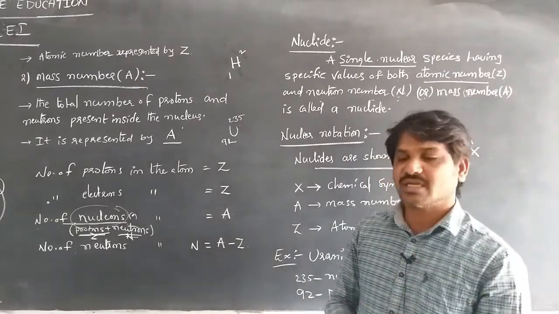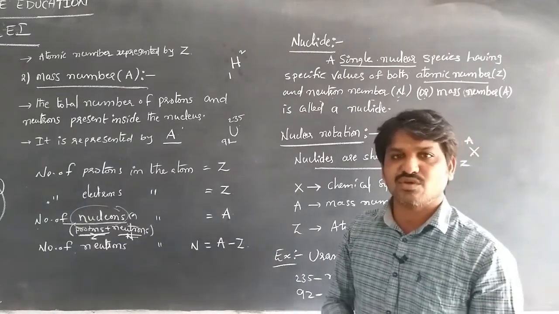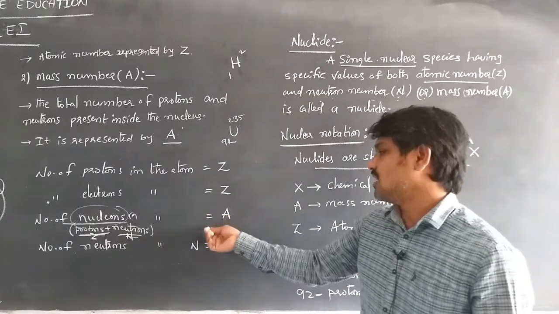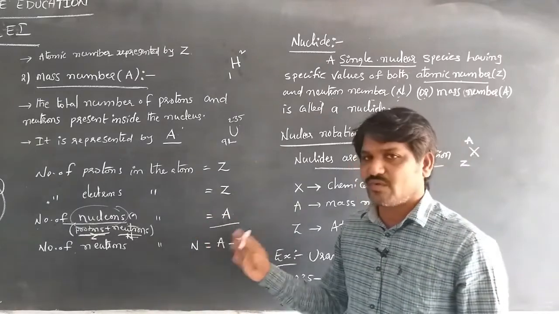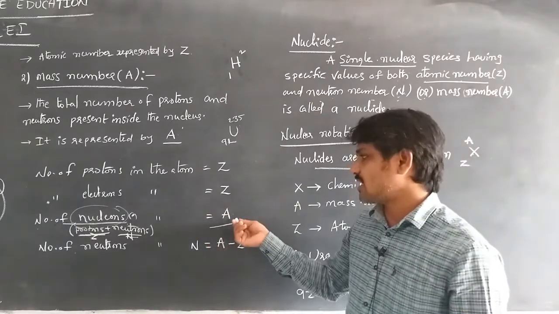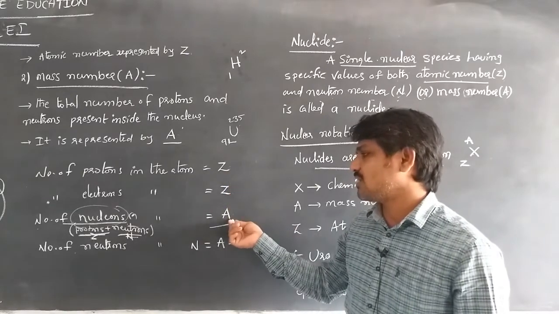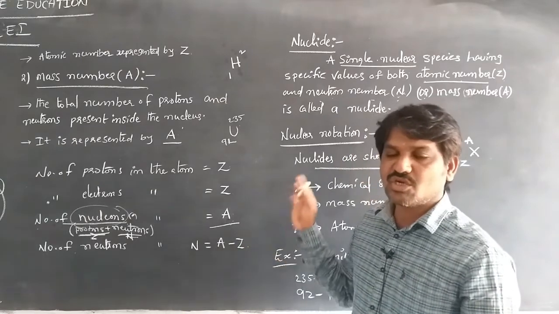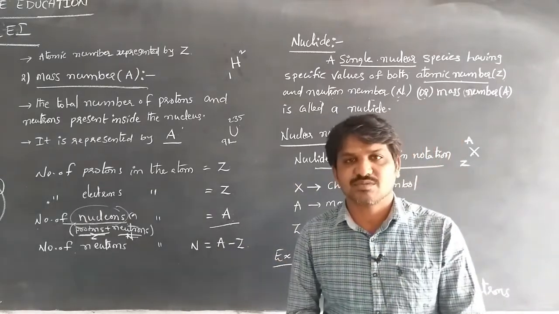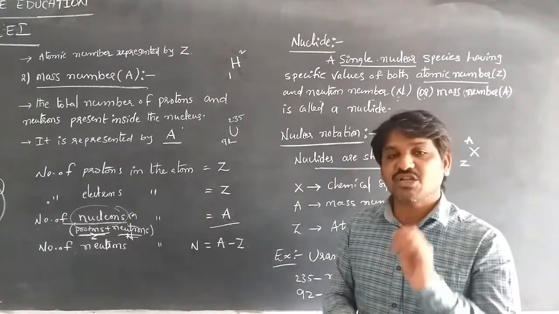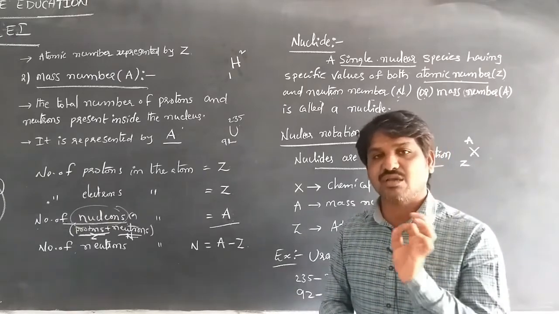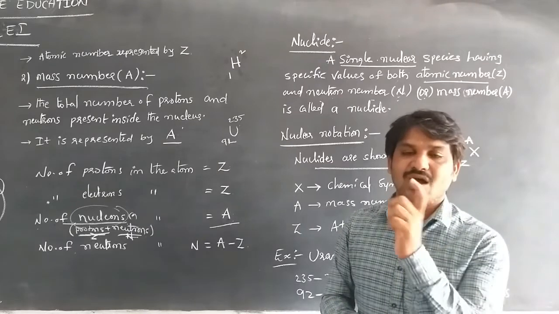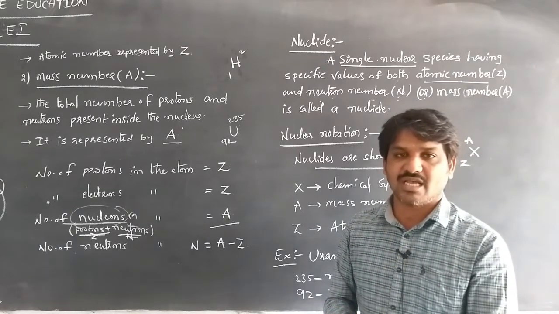Nucleons is also called the mass number. The number of nucleons is the atomic mass number, denoted with A. If we want to know the number of neutrons, we subtract the number of protons from the mass number, that is N equals A minus Z. A nuclide means a single nuclear species having specific values of both atomic number and mass number.